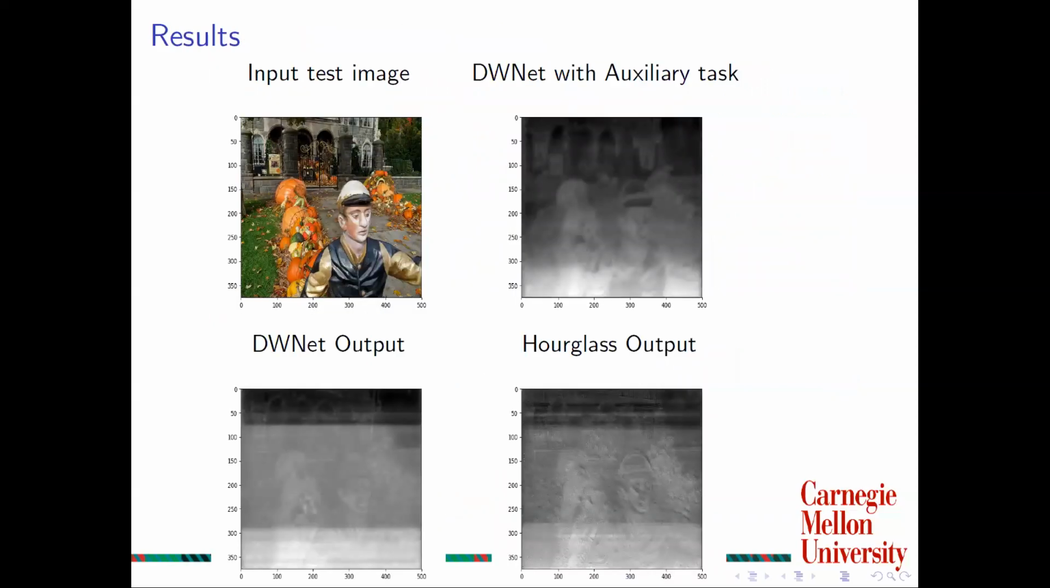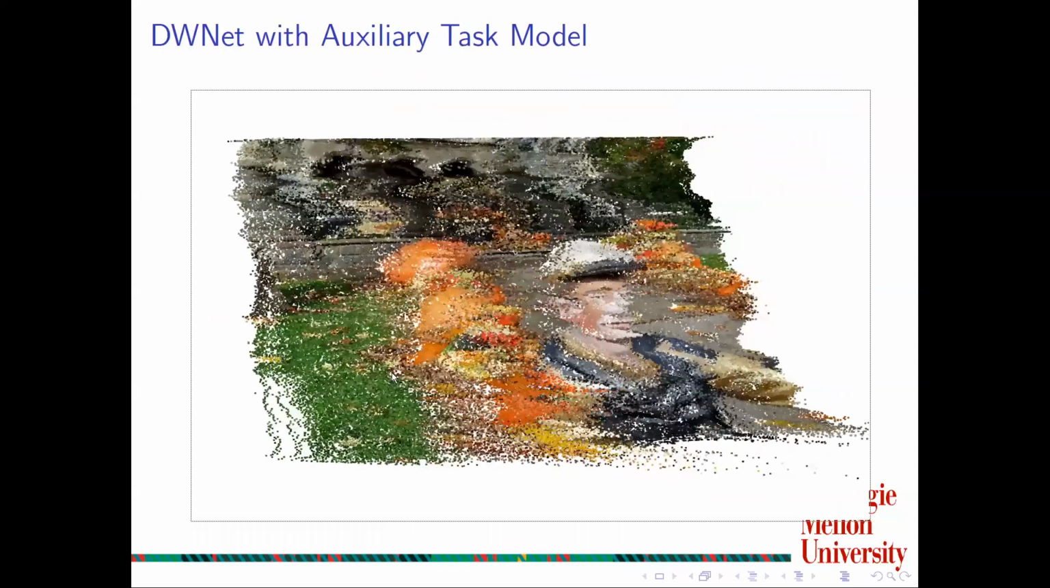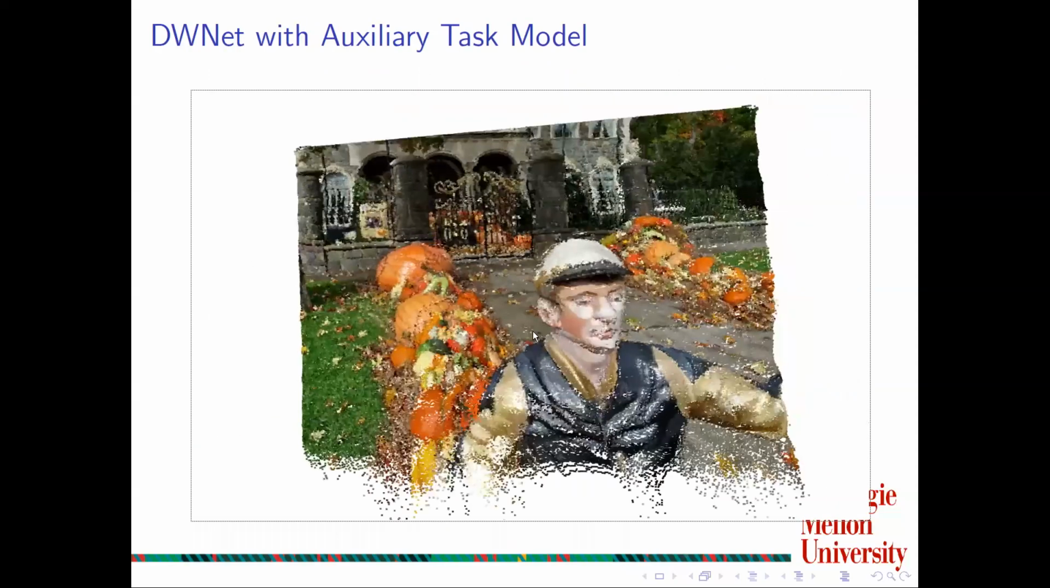So we have a training image and we have the depth images obtained from three different models. We can observe that the DWNet with auxiliary task is smoother and continuous. In DWNet and Hourglass, the outputs are layered and smudgy. Despite training with only a single depth relation per image, we observe reasonable depth prediction.